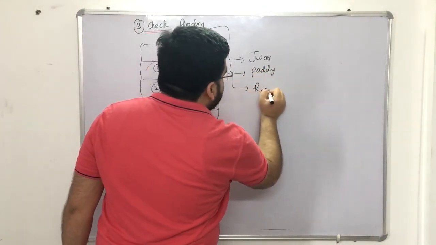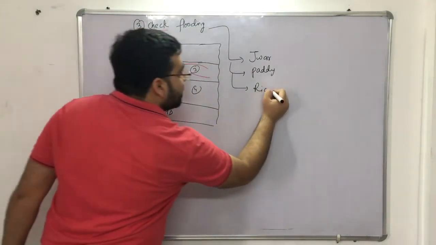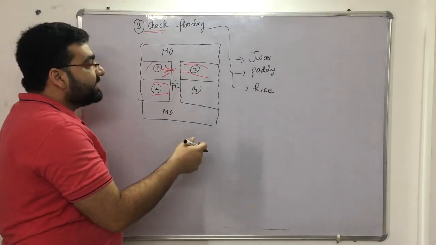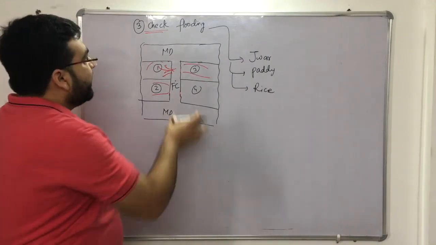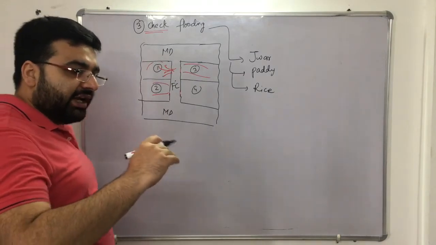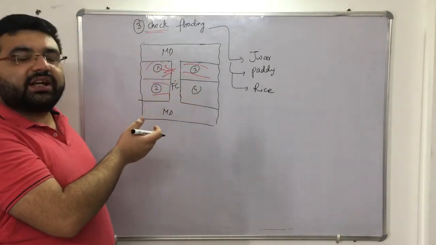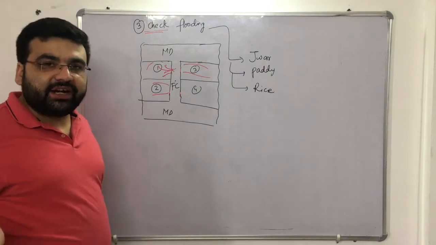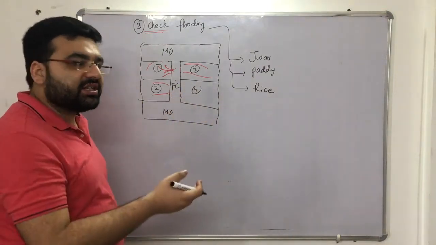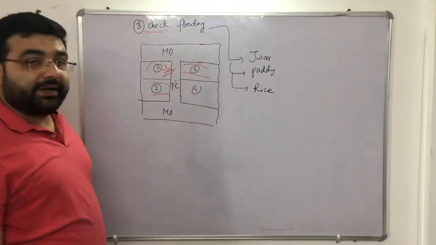Some of you might be from the northeast side, right? Then you must have seen how rice is irrigated. It is irrigated generally by the check flooding. Clear? If the rice is grown in hilly areas, it is irrigated by the free flooding or the uncontrolled flooding. But if it is the normal land, let's say West Bengal or northeastern side, it is generally done by check flooding.